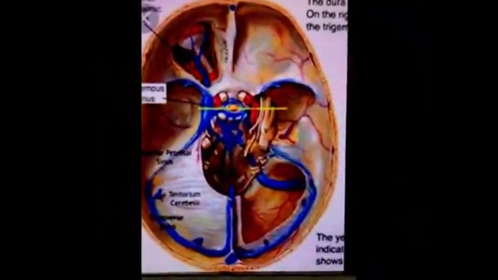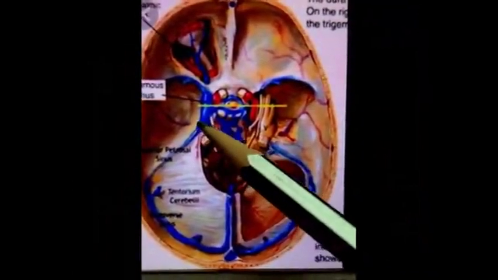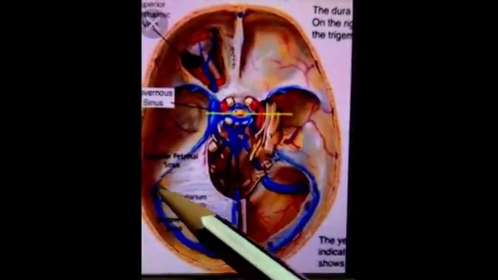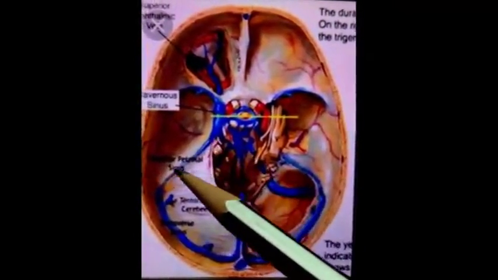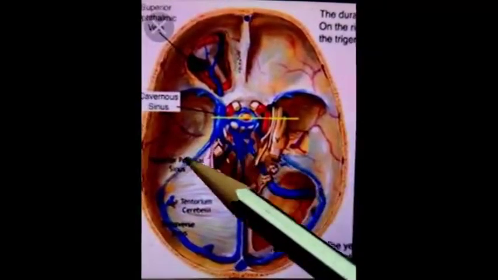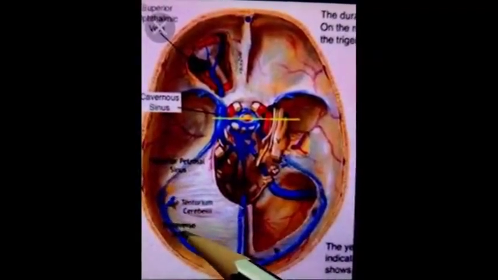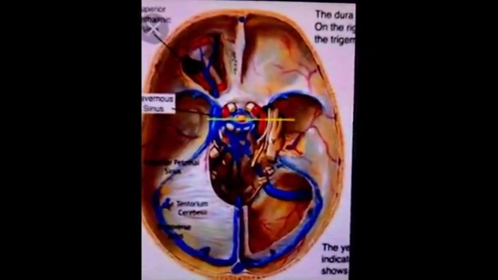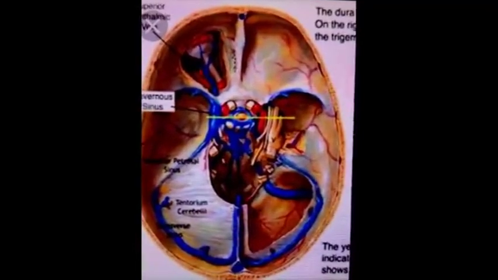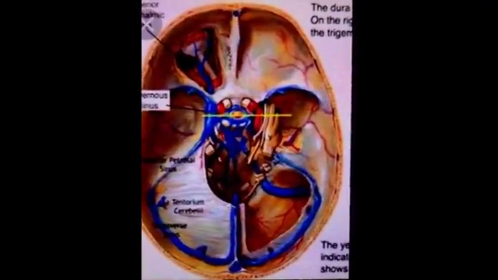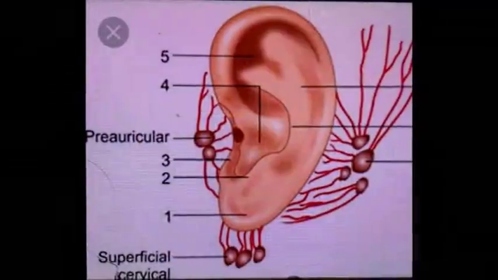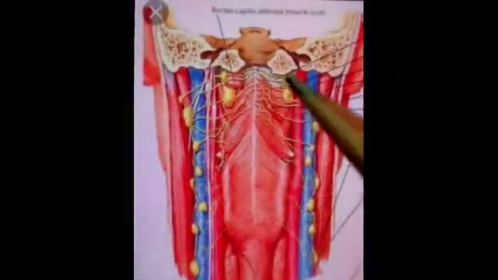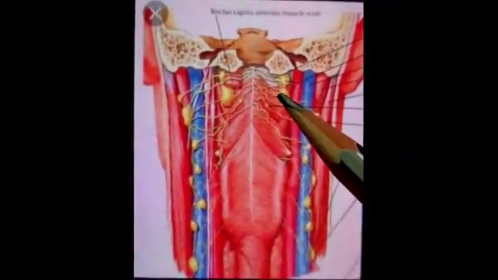Venous blood of the middle ear cavity is drained by the superior petrosal sinus. The superior petrosal sinus is present along the superior border of the petrous temporal bone. This venous sinus ultimately drains into the transverse sinus. The second venous channel draining the venous blood of the middle ear cavity is the pterygoid plexus of veins present in the infratemporal fossa. Lymphatic drainage is done by preauricular lymph nodes and retropharyngeal lymph nodes.